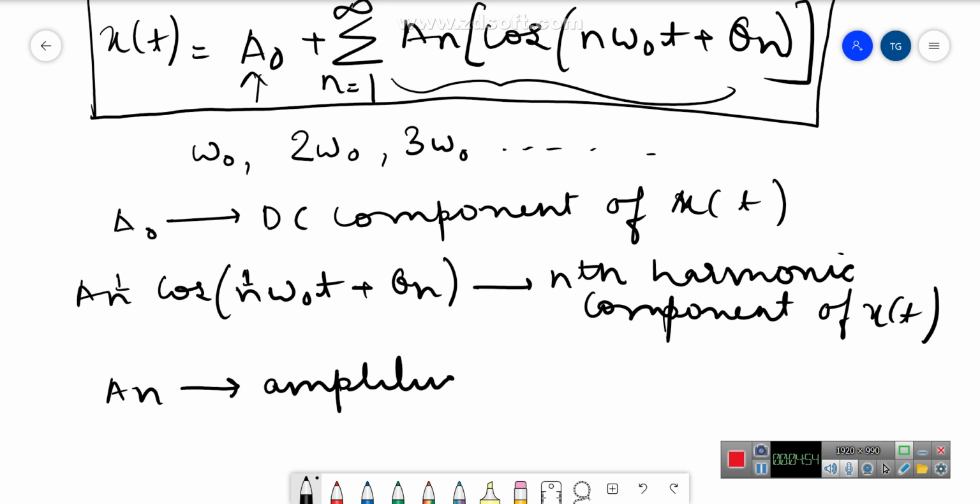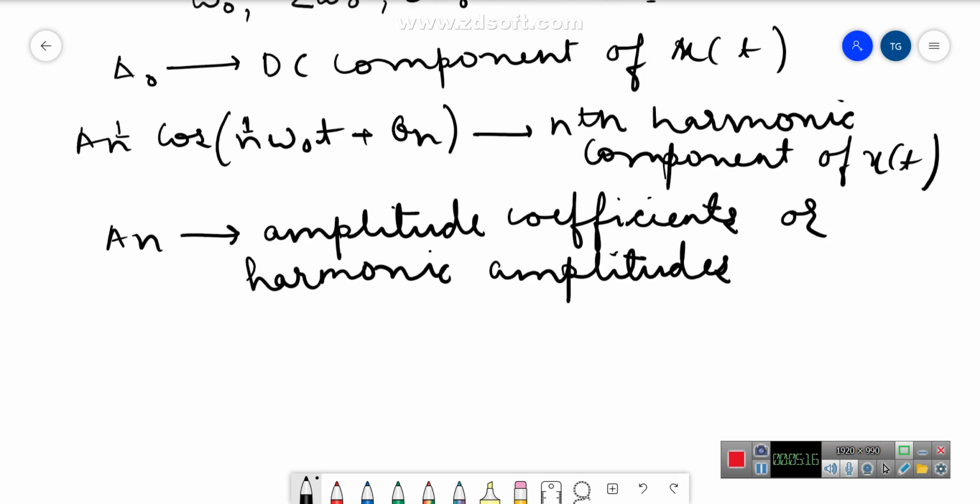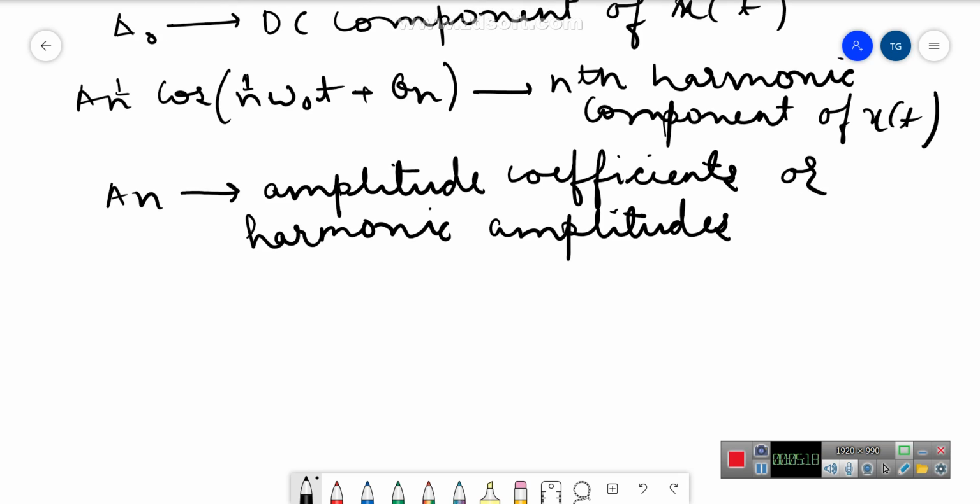Amplitude coefficients or harmonic amplitudes. It is also known as spectral amplitudes.